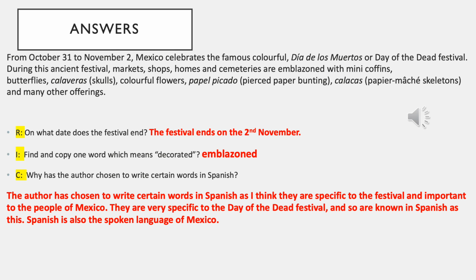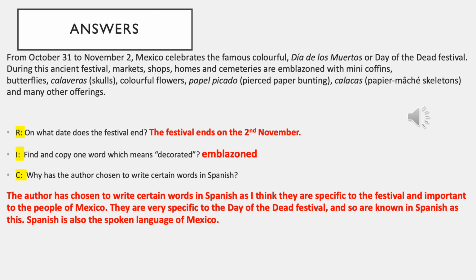And then lastly, why has the author chosen to write certain words in Spanish? So if you were looking closely, you'll see that sometimes they put the translation into brackets, such as calaveras, they put skulls in brackets. So I've put the author has chosen to write certain words in Spanish as I think they are specific to the festival and important to the people of Mexico. They are very specific to the Day of the Dead festival and so are known in Spanish as this.